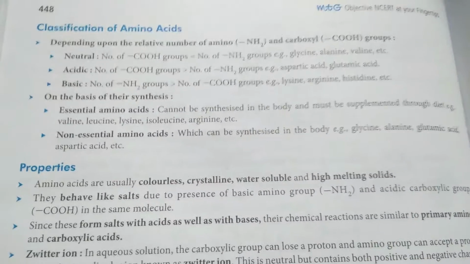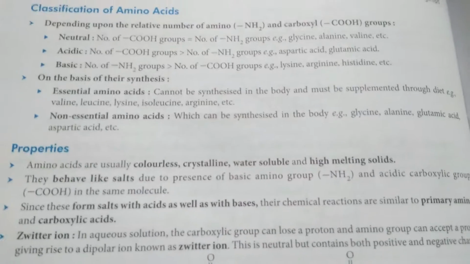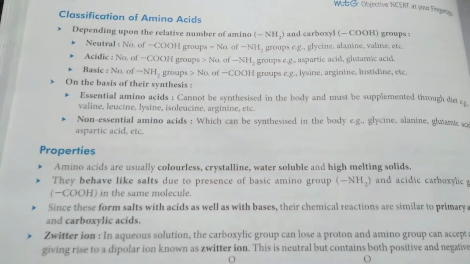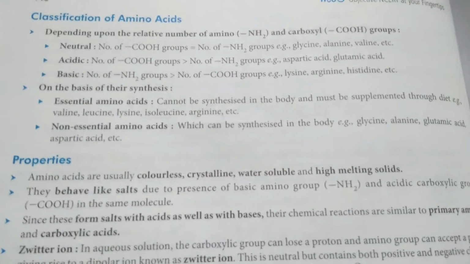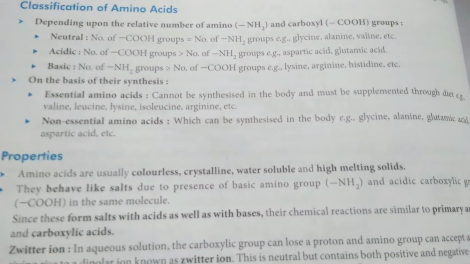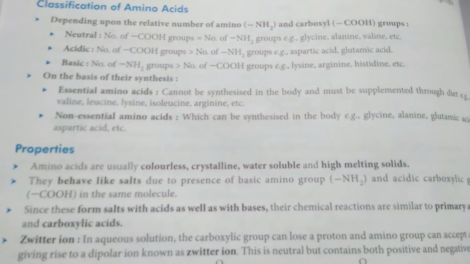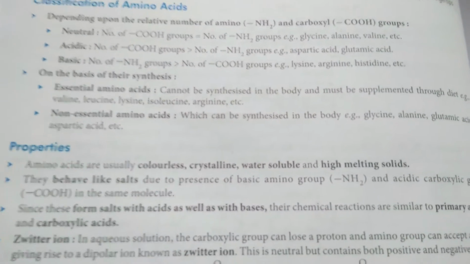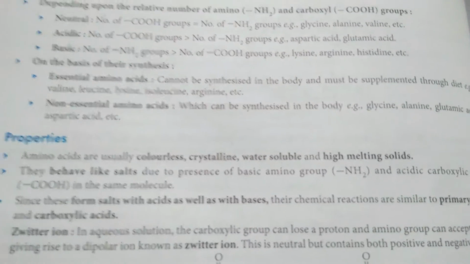Now let's classify the amino acids. Depending upon the relative number of amino and carboxylic groups, they are divided into three types, that is neutral, acidic, basic. As neutral, that is COOH group and NH2 group are the same number, like glycine, alanine, valine.